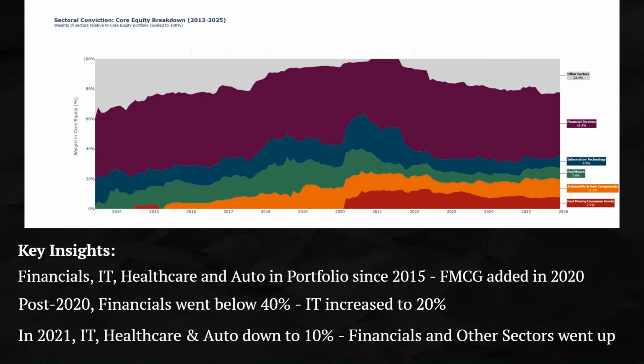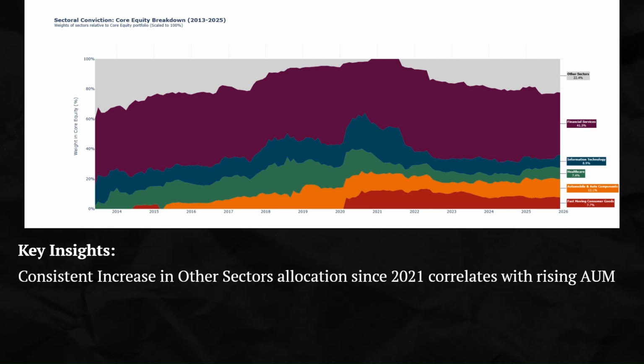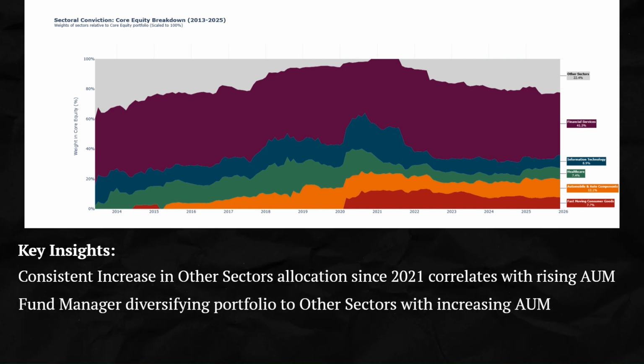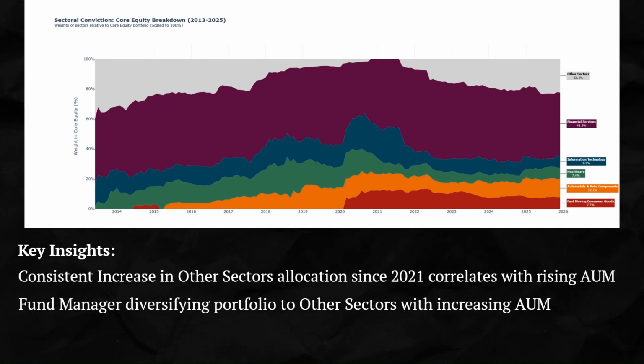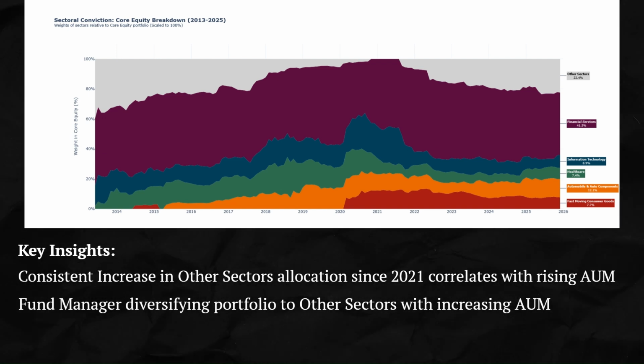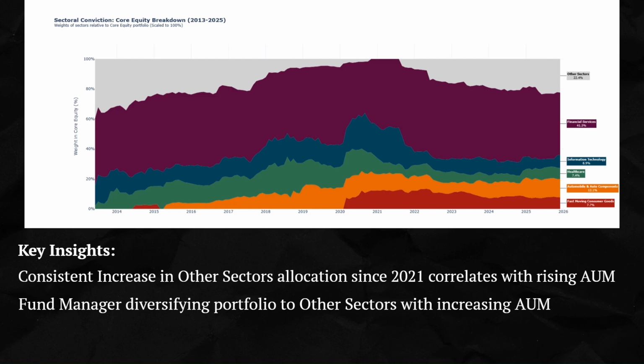The other sectors are the remaining sectors which are not part of the top 5, which were consistently decreasing until 2020, and are now increasing since 2021 to 2022, which correlates with the biggest annual jump in the fund's AUM and consistent growth in the AUM. It also seems that the fund manager is forced to look for other avenues to invest the increased AUM instead of high conviction sectors for diversification. Concentration is getting difficult with the higher AUM.